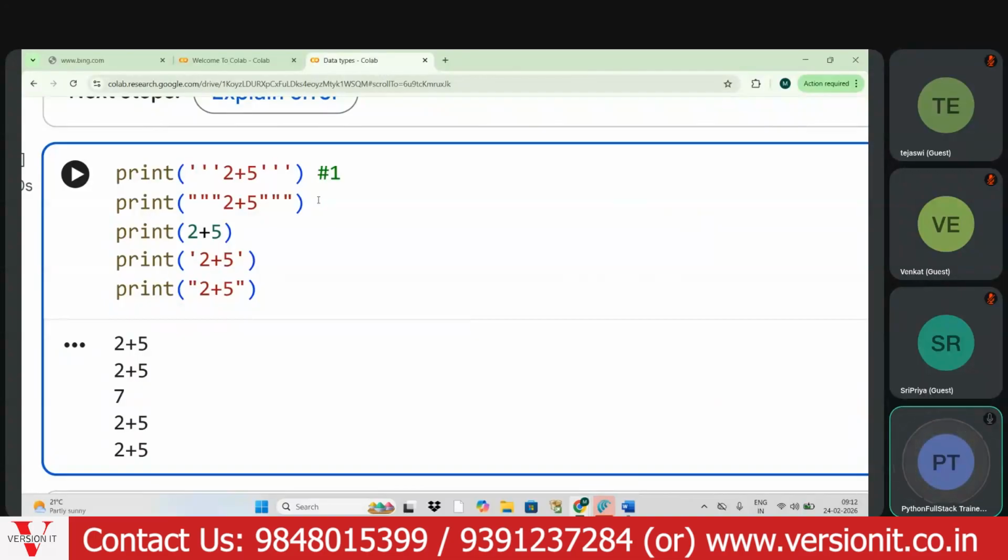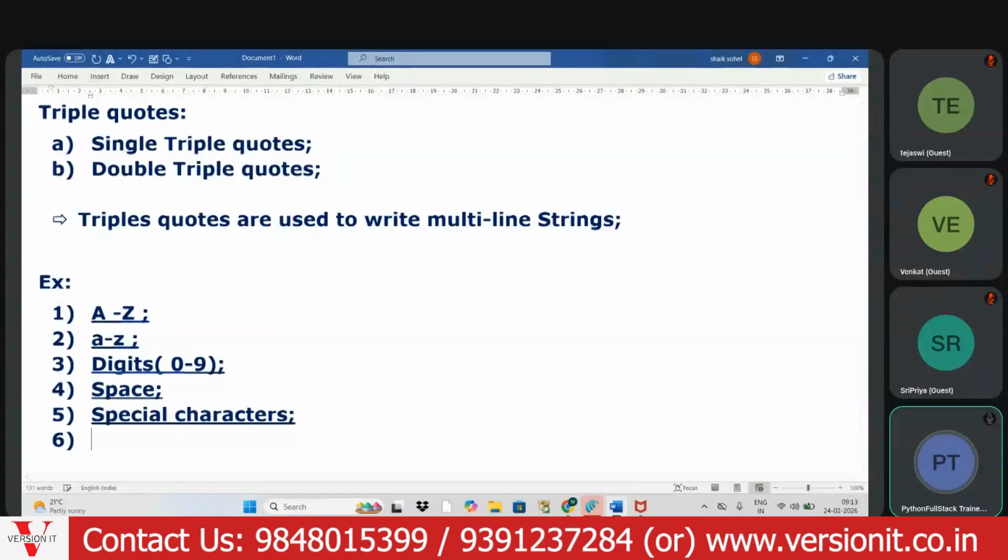This is the point you need to observe here. Okay, fine. Got it? Everyone understands up to here? Okay, next.